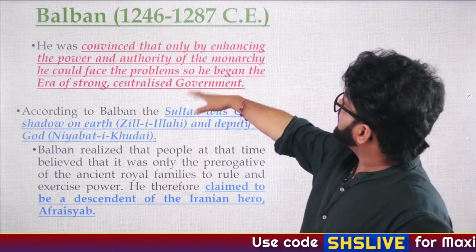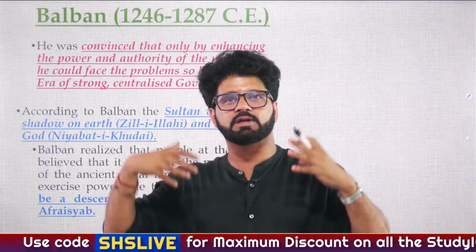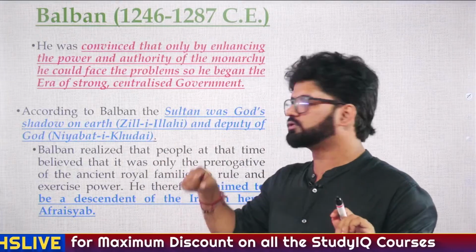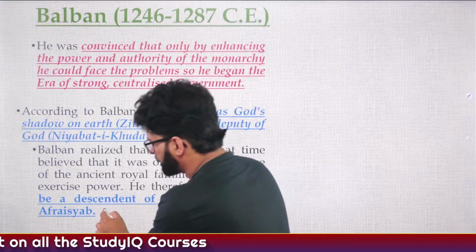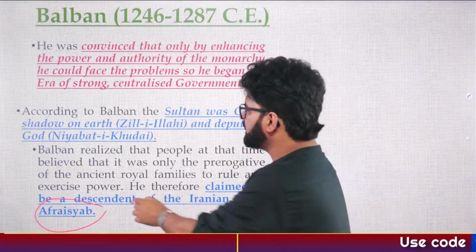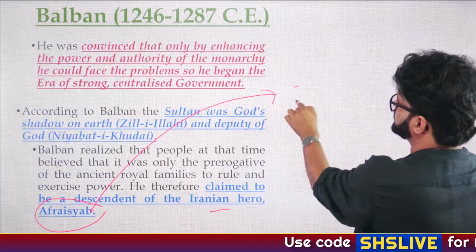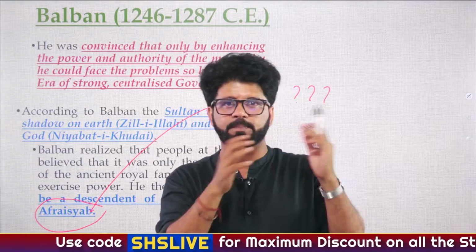So again, Balban, he was convinced. Again, we have discussed all these things. He will try to show that he is a representative of God. And earlier also we have discussed this. He will say that he is a descendant of the Iranian hero Afrasiyab. In the previous lecture, we have discussed who this Afrasiyab is, in which particular book he is mentioned. You see why he is doing all these things? Because he has to show